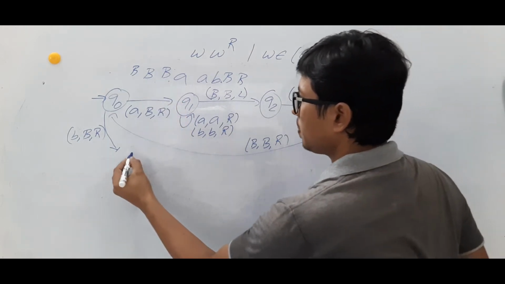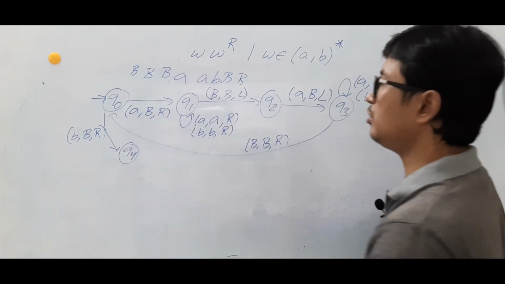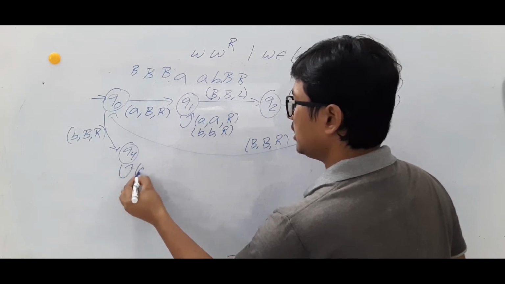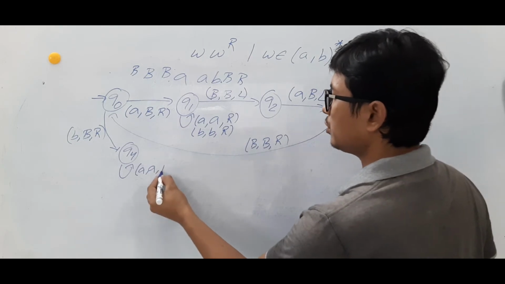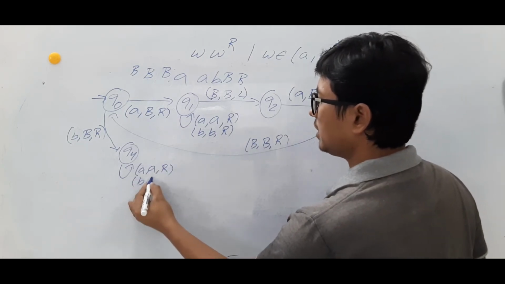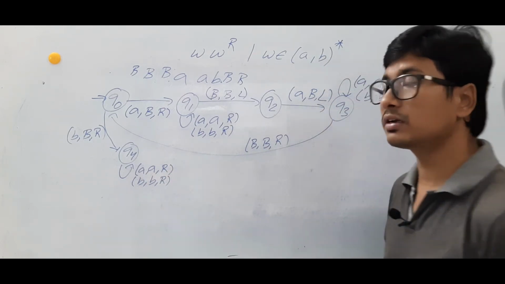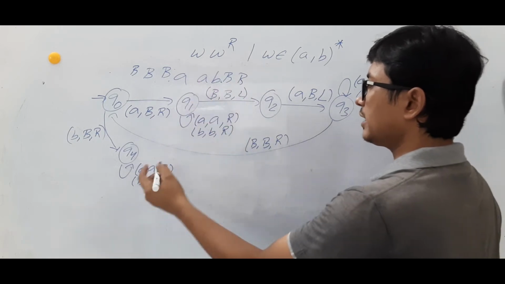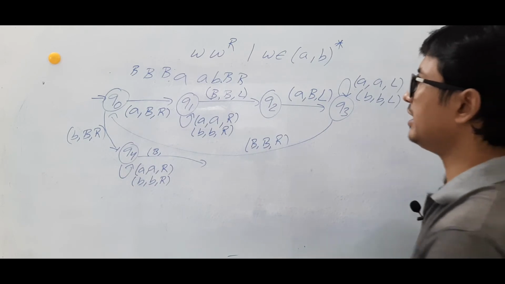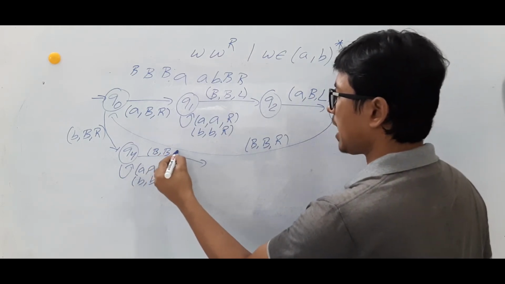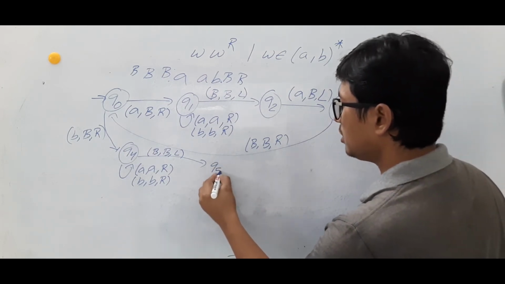Okay. So I am reaching a state called Q4. Now in the state Q4, I can find any number of A's. I will make it an A and move to the right. If I find a B, I will make it a B and move to the right. Are you able to follow it or not? Now while moving, I can find a blank. If I find a blank, I will make it a blank and move to the left. And I reach the state called Q5.